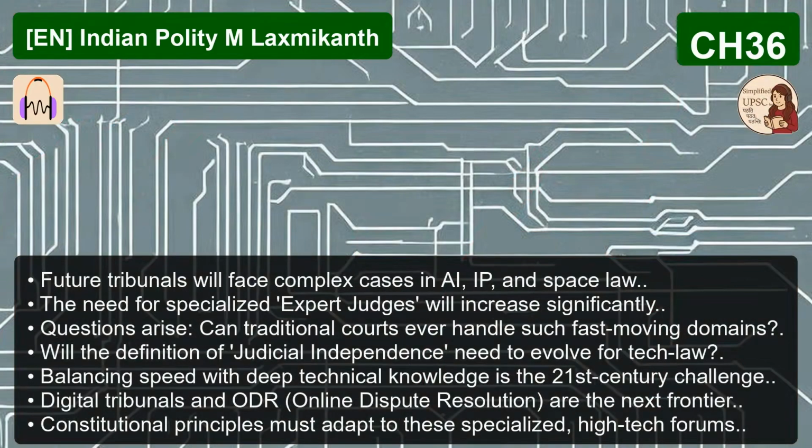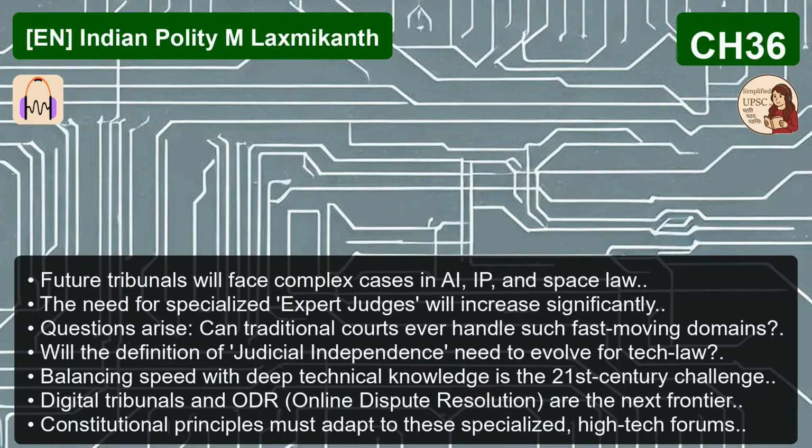Let's zoom out a bit for exam clarity and compare tribunals to other bodies. We often talk about bodies being constitutional, statutory, or executive. Where do tribunals really fit? This is a point of clarity that's crucial. You have to look at the source of authority. Constitutional bodies are those that are created and detailed right in the Constitution itself. Think of the Election Commission in Article 324 or the CAG in Article 148. Their powers are fundamentally constitutional.